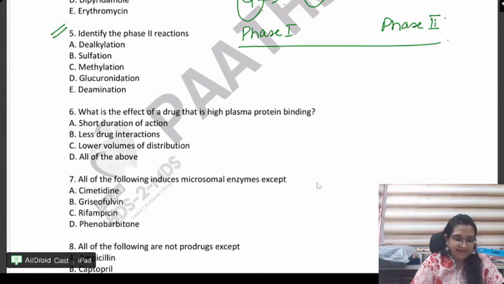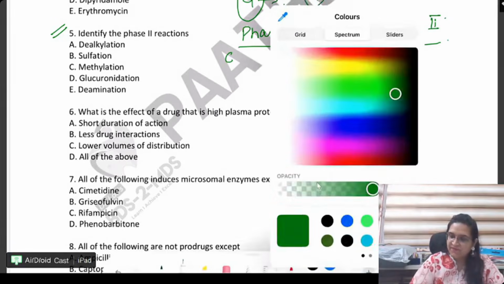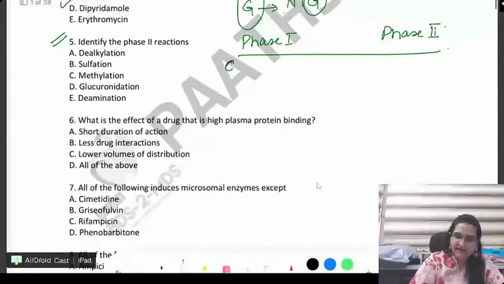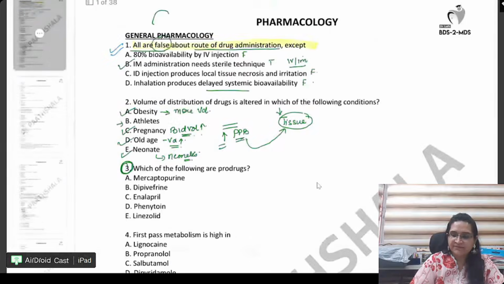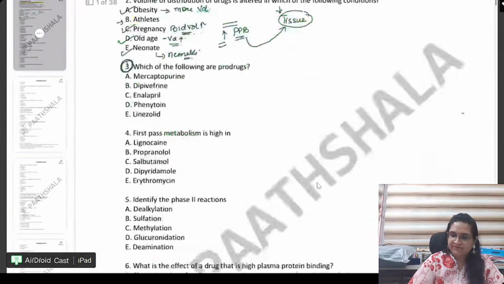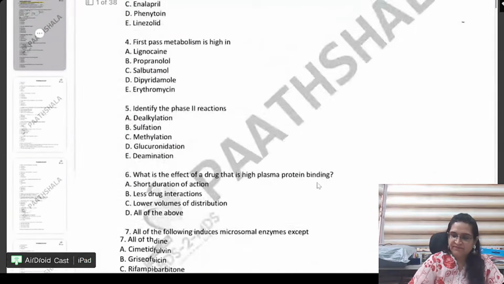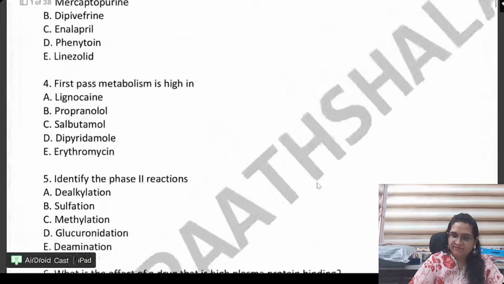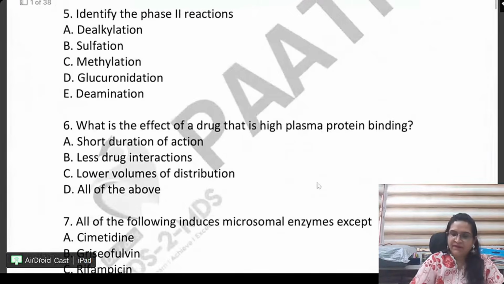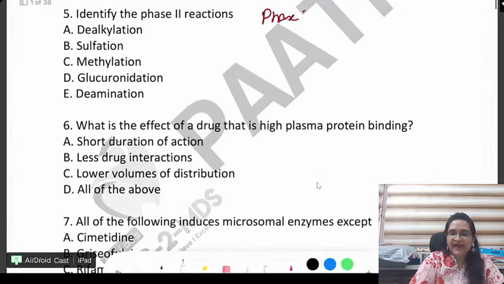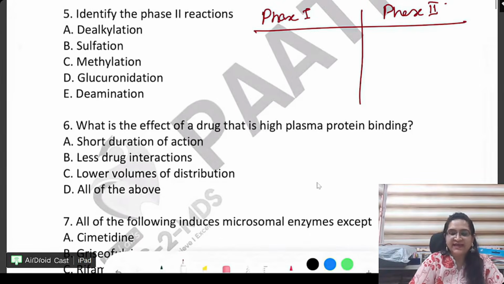Phase 1 reactions are mostly catabolic. What do I mean by that? Okay. Phase 1 is catabolic, phase 2 is anabolic.